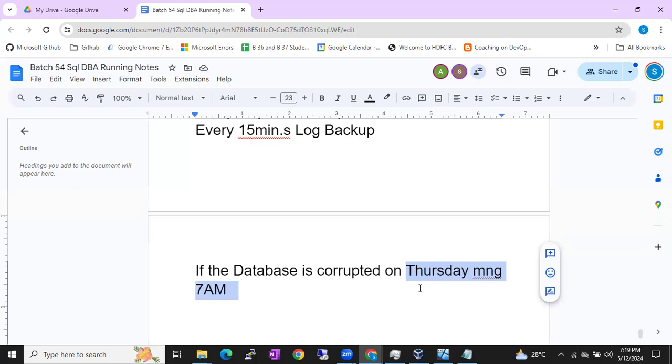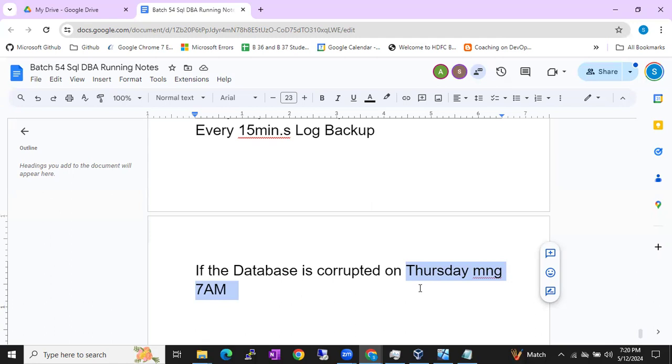Yes, sir. Now, the question is, the last full backup you will use, the last Sunday full backup you will use. Correct? First of all, you have to restore the full backup only. Without restoring the full backup, we cannot restore differential and log backups. So the last full backup is deleted, guys. Someone deleted it unknowingly because of some space issue.